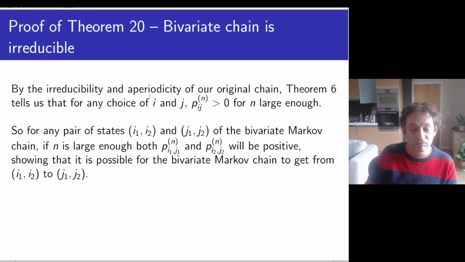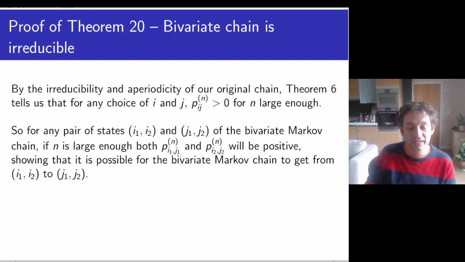So now, I'm going to take i1, i2, and j1, j2, and because of what we just said, we can say that P_i1,j1 in 42 steps is positive, and P_i2,j2 also in 42 steps is positive.